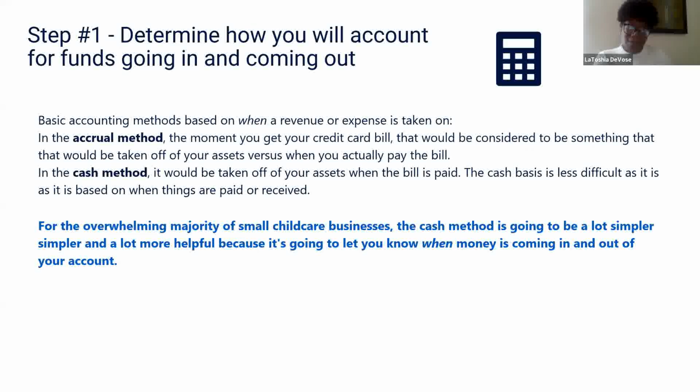So now let's look at revenues. For example, when a child is in your care for a week and you say to the parent, they owe you $300. Under the accrual method, that would be considered income at that time once you began to care for that child and the monies are owed to you. Under the cash method, it wouldn't be considered income until the parent gave you the check and you deposited it.